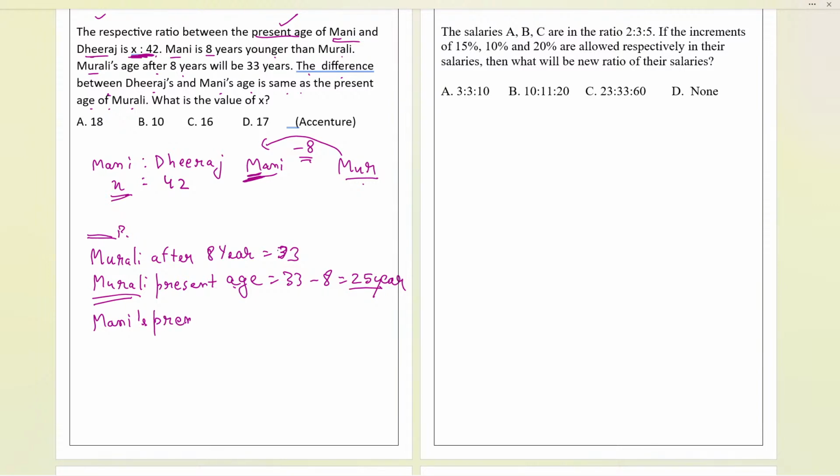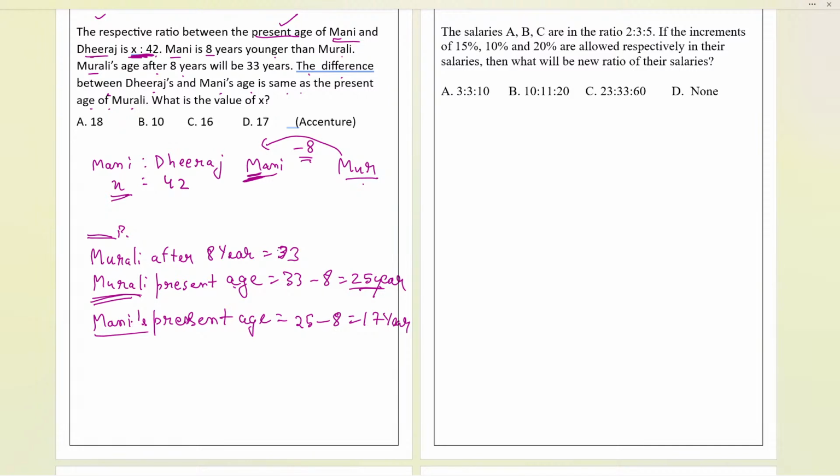I'm converting all the ages like this. So now it will be 8 years younger, and if it is 8 years younger, definitely we have to subtract 8 from the age. It will be 17. So Money's present age we have calculated, and Murli's present age we have calculated.